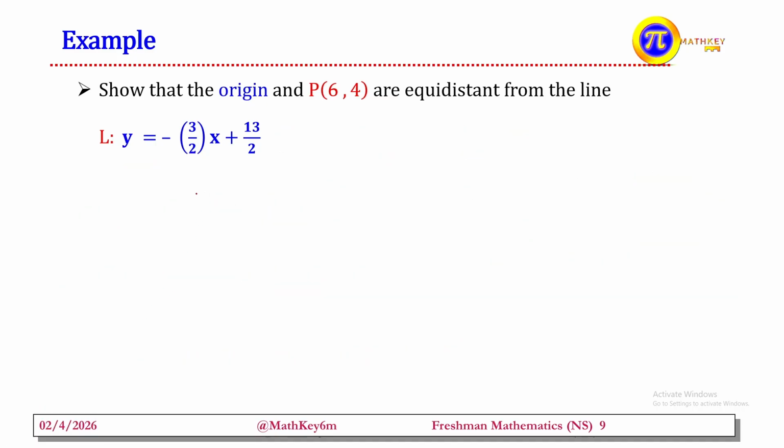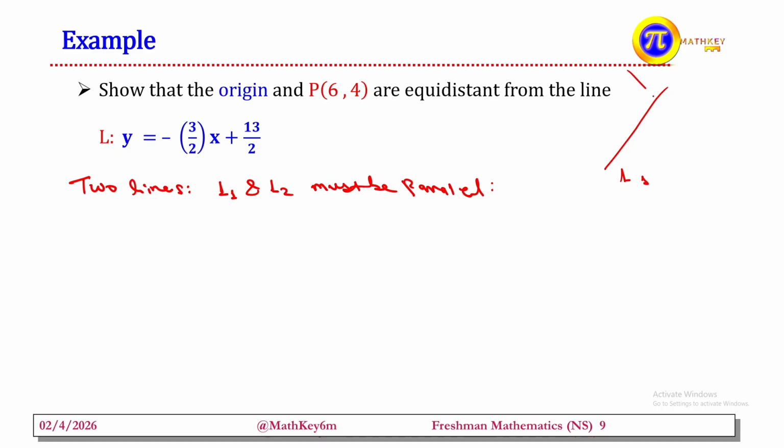The other one, if we are asked to find the distance between two lines. In this case, lines L1 and L2 must be parallel. If the distance between two lines is asked, the lines must be parallel. Otherwise, if this is L1 and this is L2, what's the distance between them? They intersect here, so we don't have an equal distance in between. So to find the distance between two lines, the lines must be parallel.